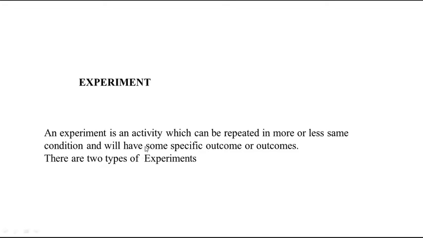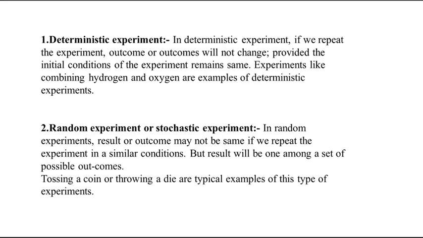You can also repeat that experiment more or fewer times. There are two types of experiments: one is deterministic, and the other is non-deterministic. Non-deterministic is also called a random experiment or stochastic experiment.